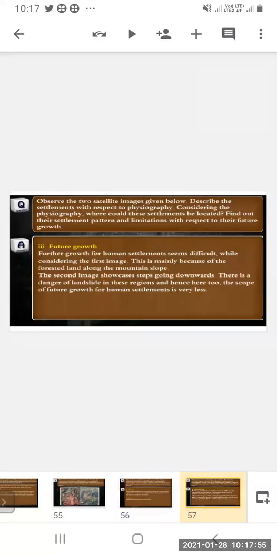Now future growth. Future growth for human settlements seems difficult. While considering the first image, this is mainly because of the forest land along the mountain slope. The second image showcases steps going downwards. There is a danger of landslide in this region. Hence, here too, the scope of future growth for human settlement is very less. So these are the reasons that the chances of more growth of human settlement in future are also very less.